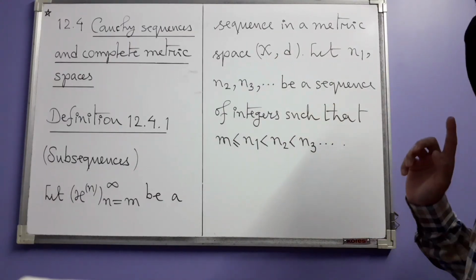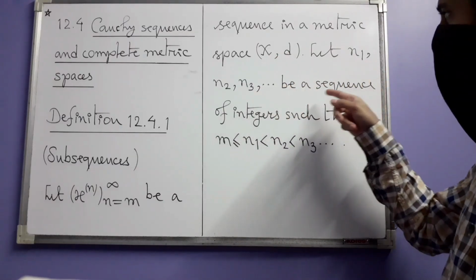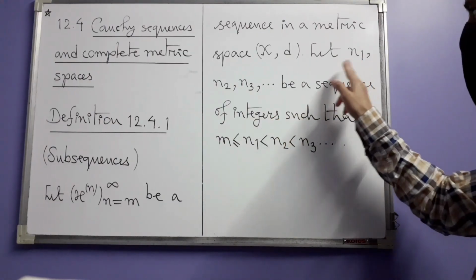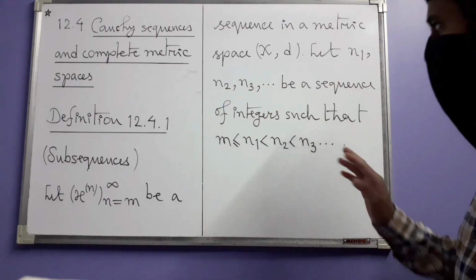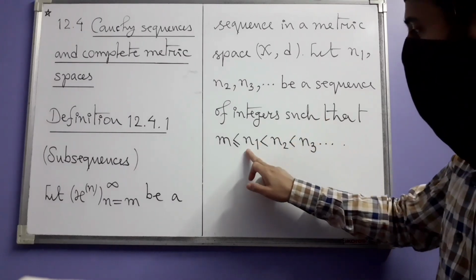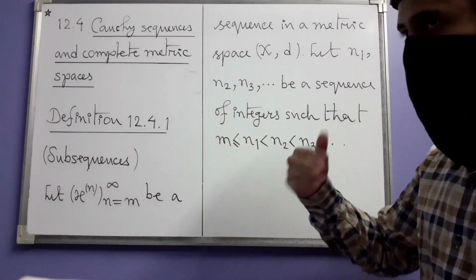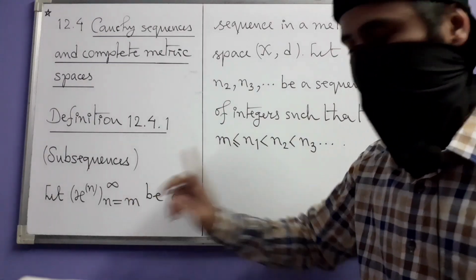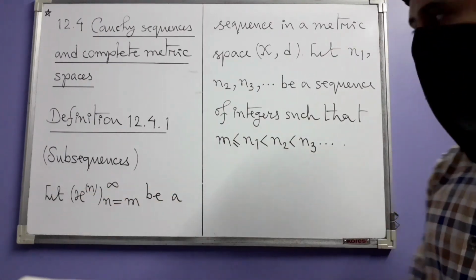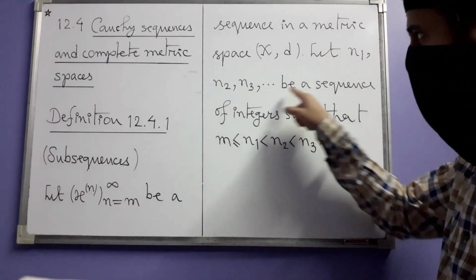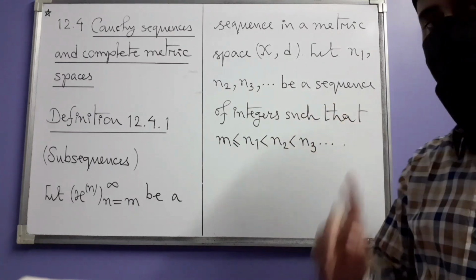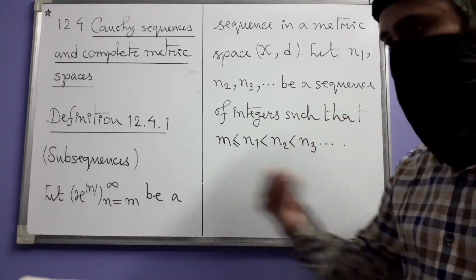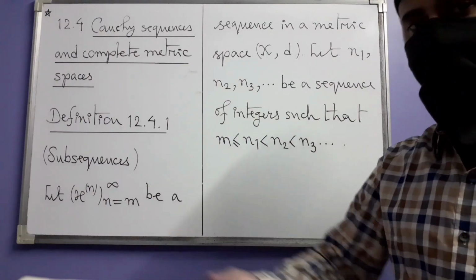And then we consider a sequence of integers. Okay, these are ordinary integers, n1, n2, n3 and so on, such that they are all at least m. That means the starting index of our original sequence, and this sequence of integers is strictly increasing, in the sense that as you go down the sequence, you get larger and larger integers.